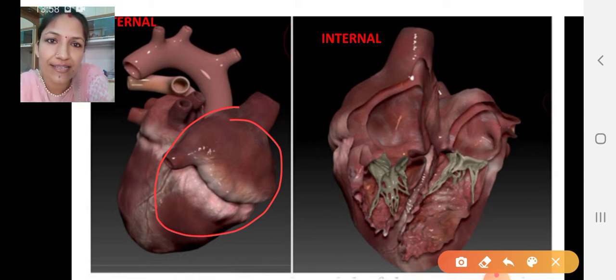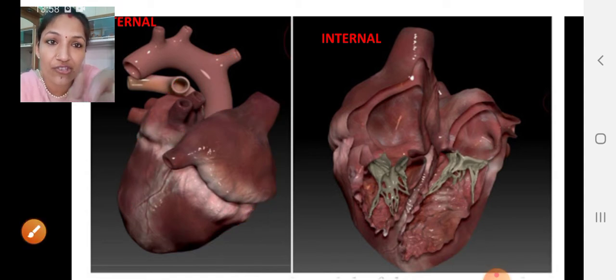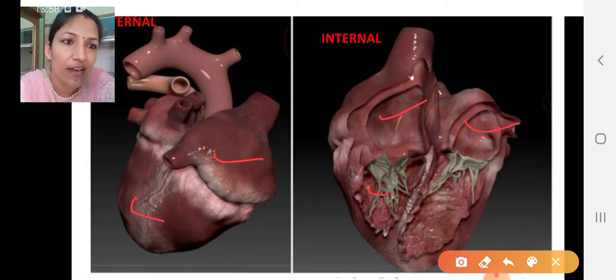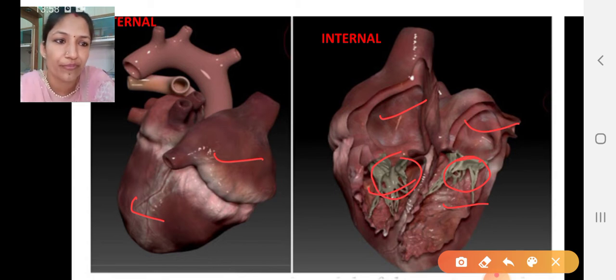So externally, it is looking like this. This is the external structure of the human heart. Fine. These are the upper chambers, these are the lower chambers, and internally upper chamber and lower chamber, and these are the valves which are present over there. We are going to discuss that also. Fine.